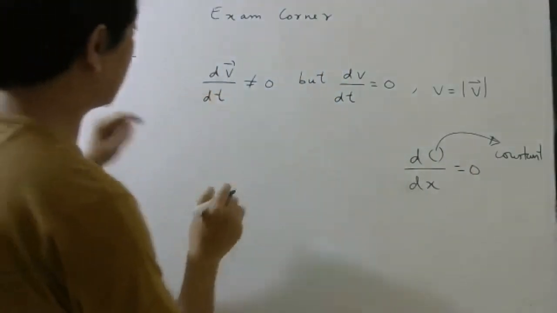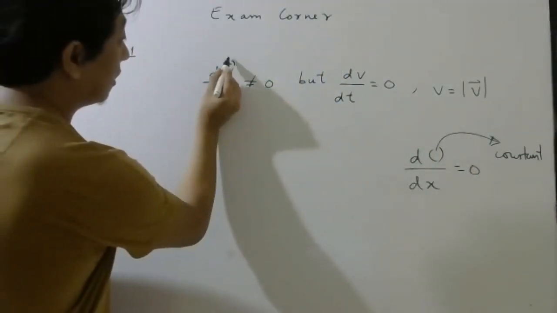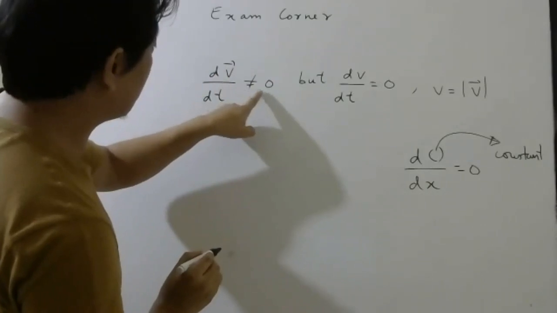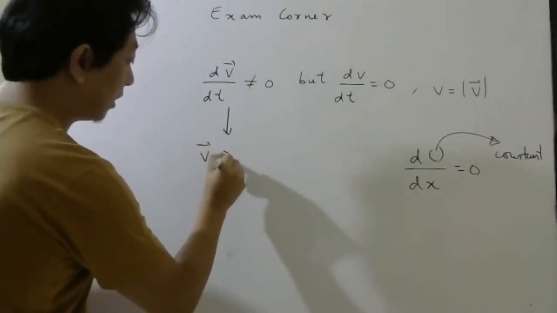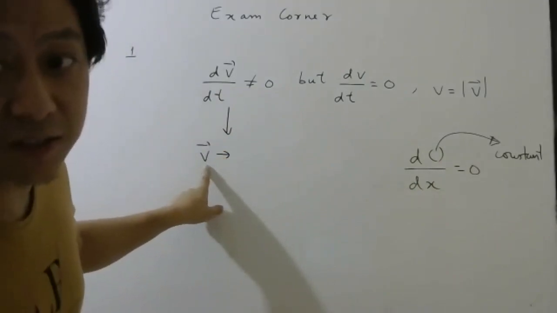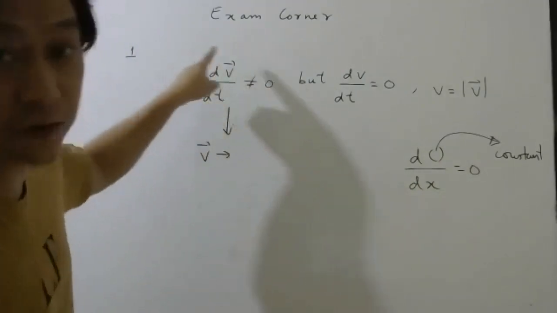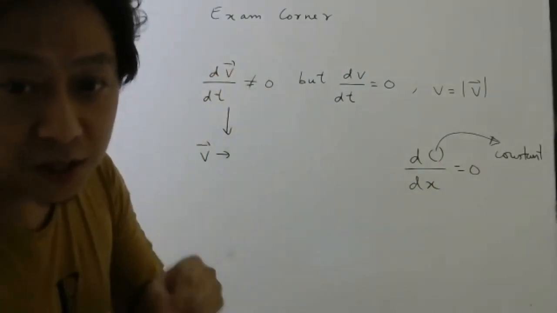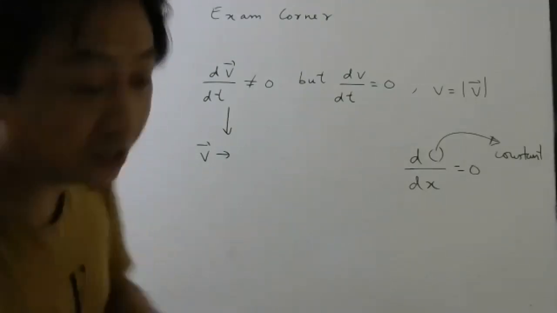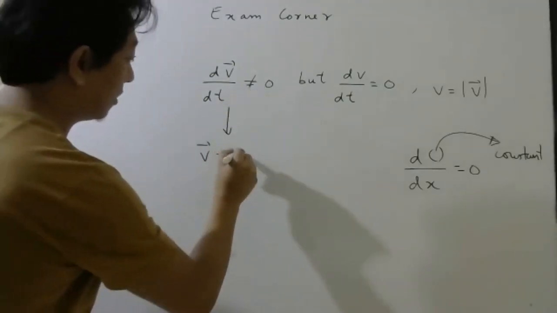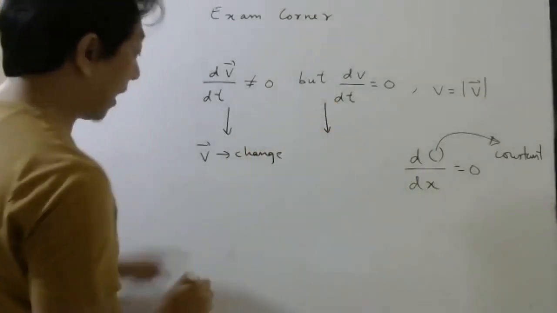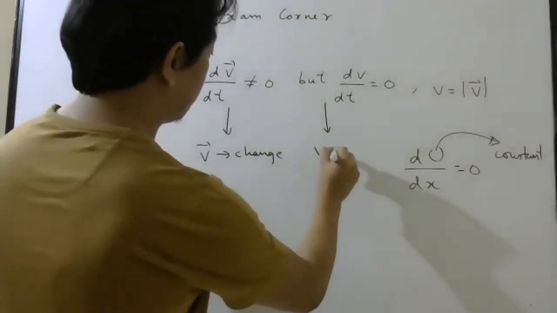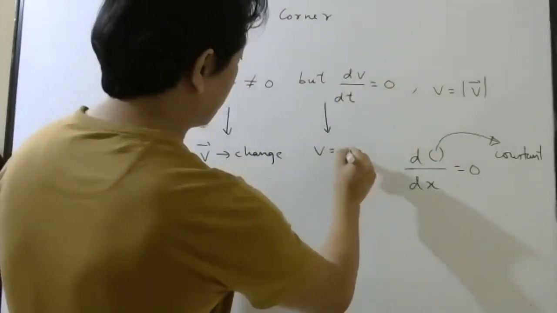Now they are asking, is it possible for this? Here you can see it is not 0. So according to this equation, V bar should change, because it is not equal to 0. And what is this saying? Magnitude should be constant.